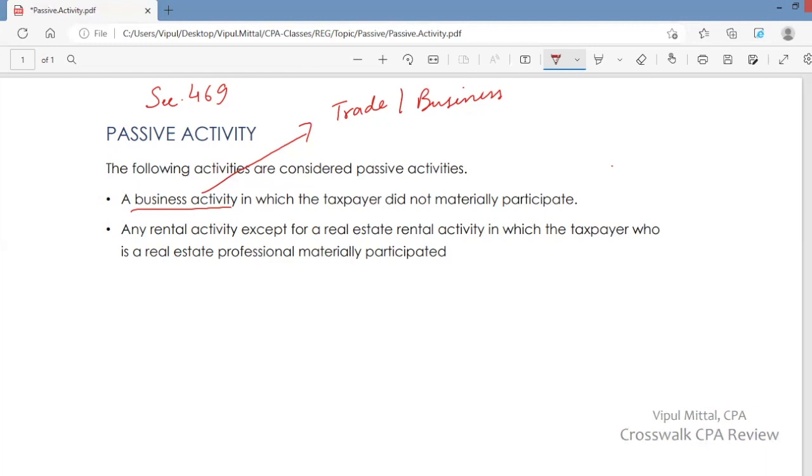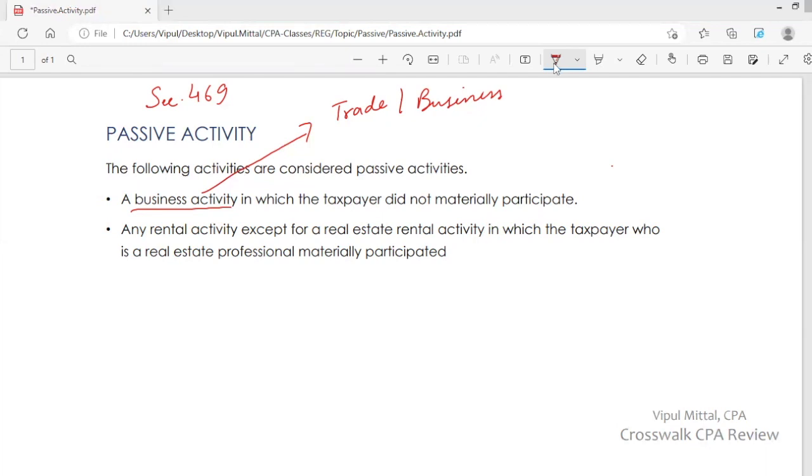So activities that you conduct in anticipation of starting a trade or business, for example market survey, business analysis, market research, are also your business activities. So when we say business activity, it is broad. It includes your trade or business. It includes your research and development activities. It includes activities that you conduct because you will be starting a trade or business. All right. So passive activity is your business activity in which you do not materially participate.